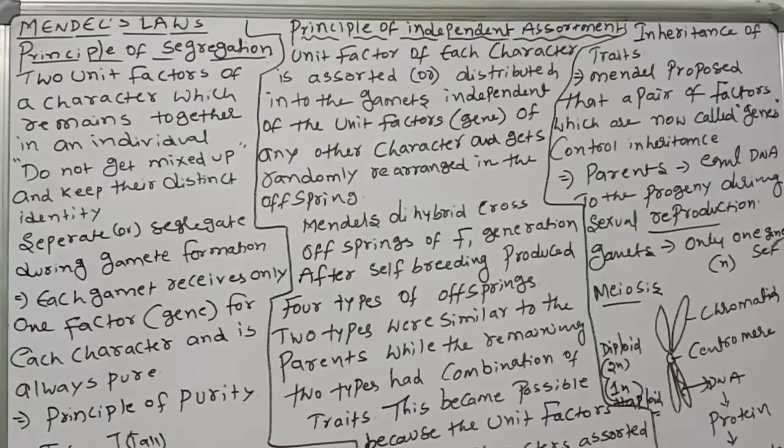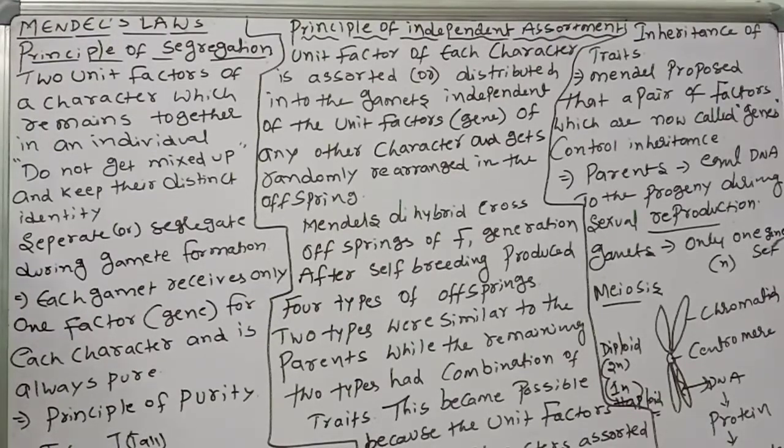Good morning, children. Today we are going to discuss Mendel's laws. You know very well Mendel's principle of dominance: one gene will be the dominant factor, and another one will be the recessive gene or recessive factor. Like that, we discussed in the previous classes about Mendel's law. That is called the principle of dominance. We discussed.